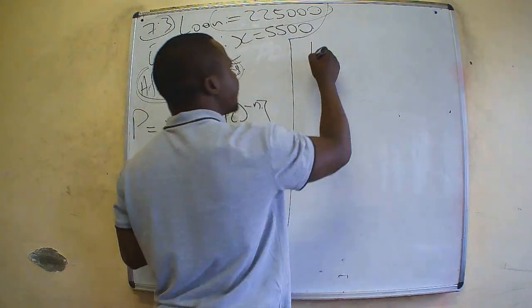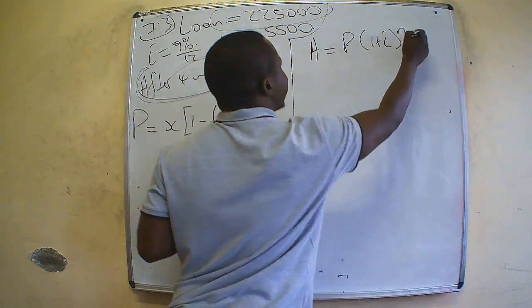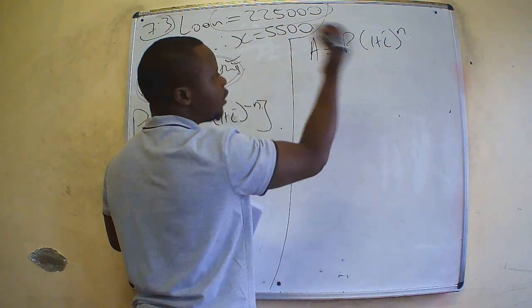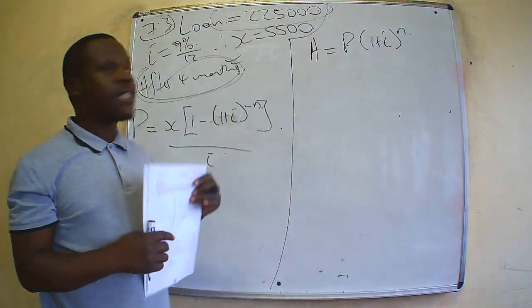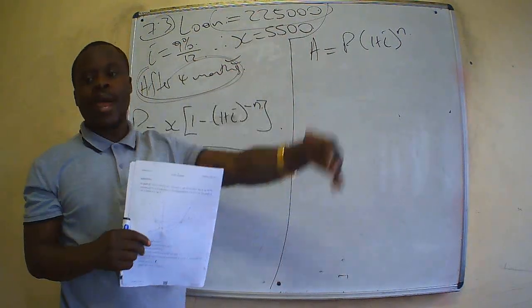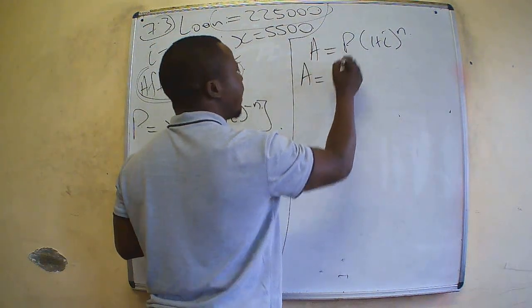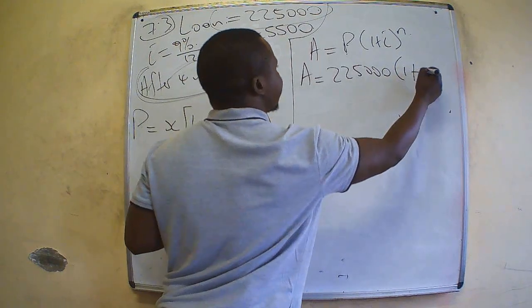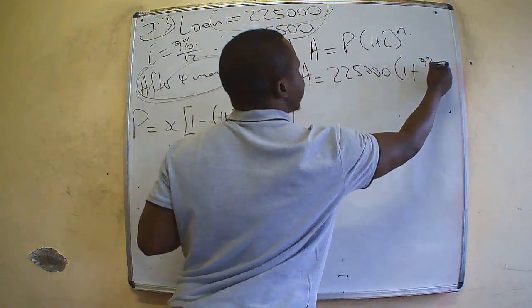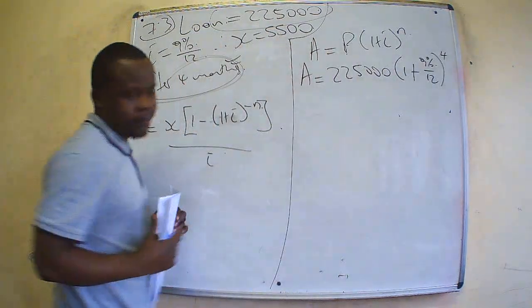We use the formula A is equal to P (1 plus i) exponent n. Let's compound this loan for 4 months and see how much this 225,000 is worth after 4 months. We are looking for A. Our P is 225,000, times 1 plus interest, which is 9% divided by 12, for 4 months.